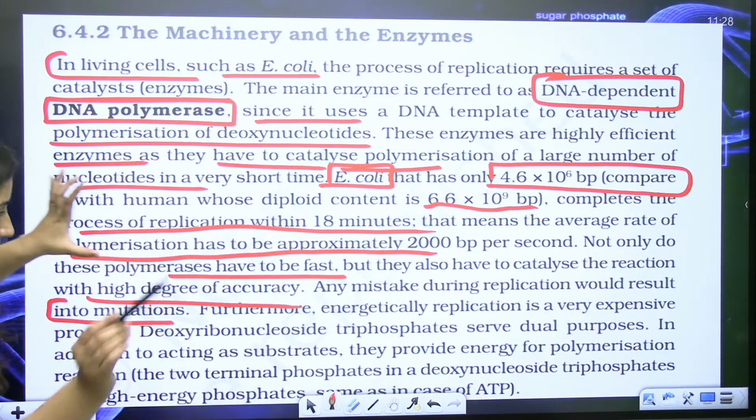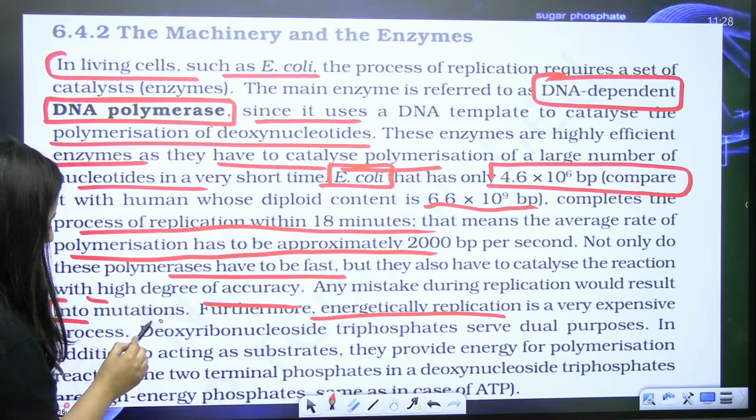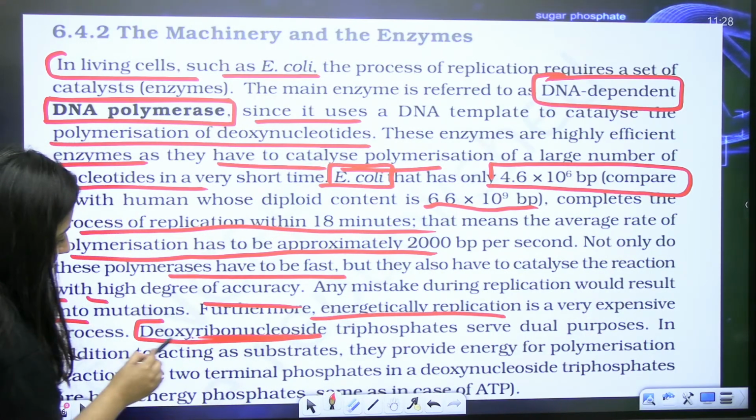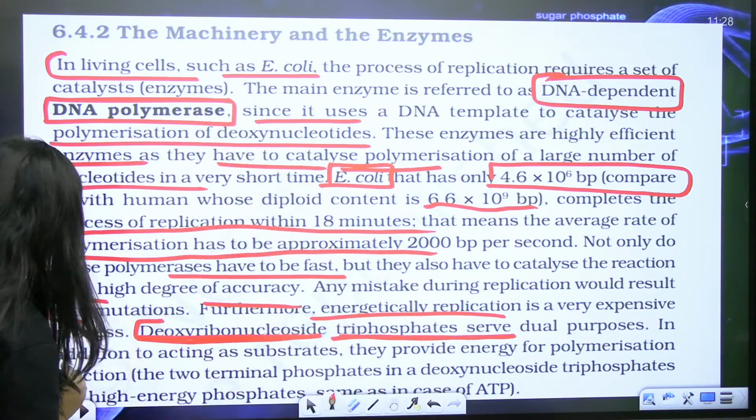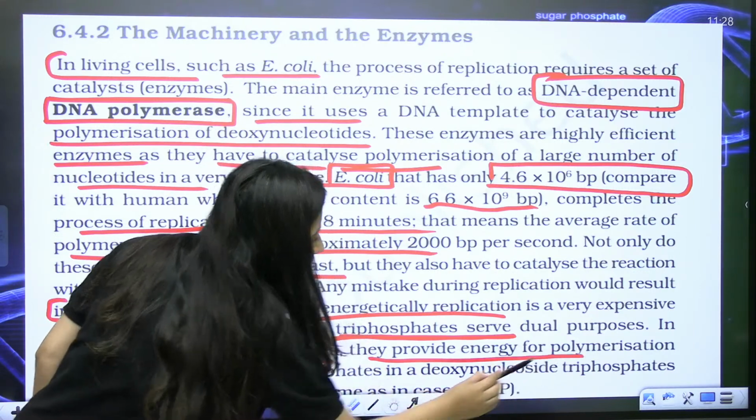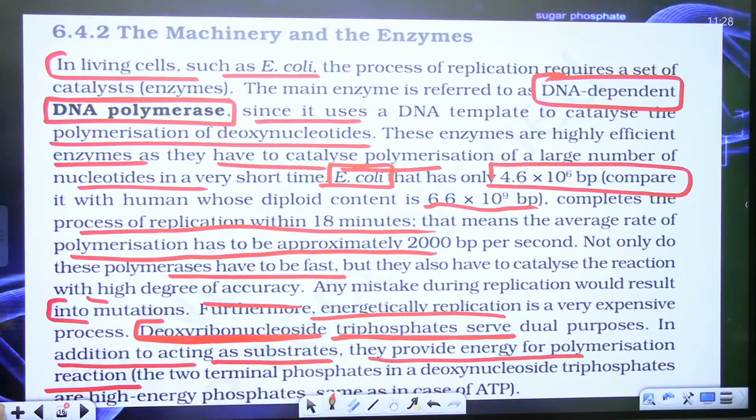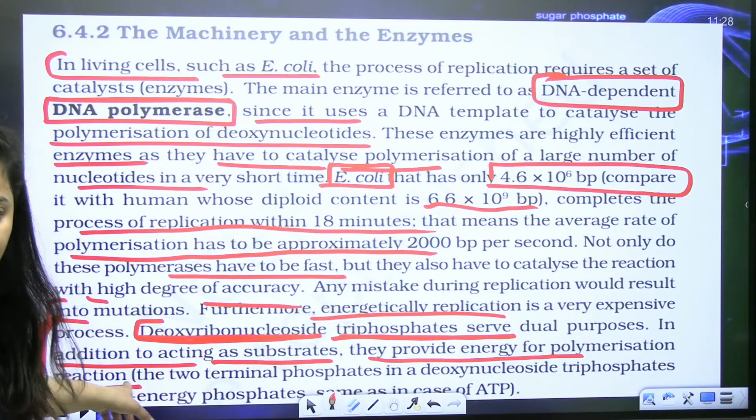Energetically, replication is very expensive. So deoxyribonucleoside triphosphates serve a dual purpose. They act as a substrate, and they also provide energy for the polymerization reaction. So please take a note of it. It is important.